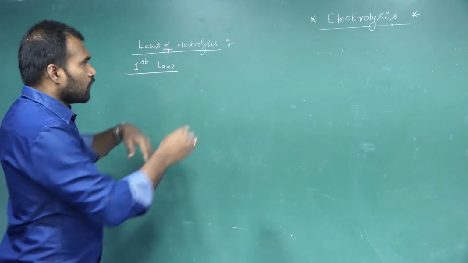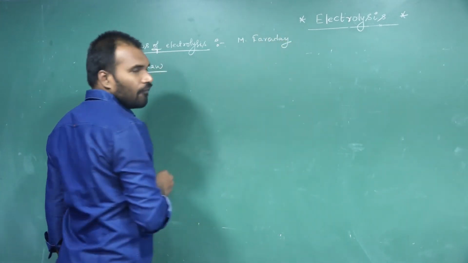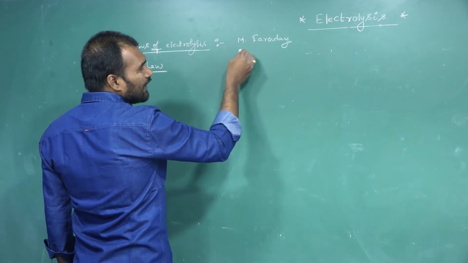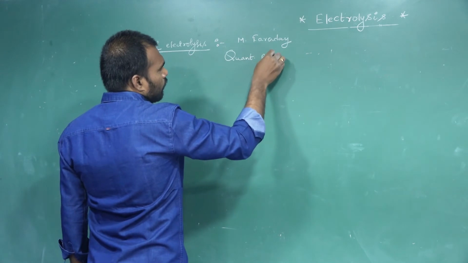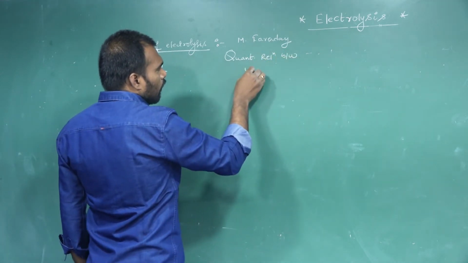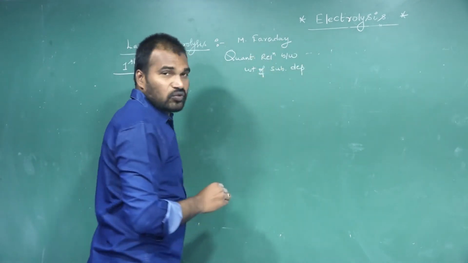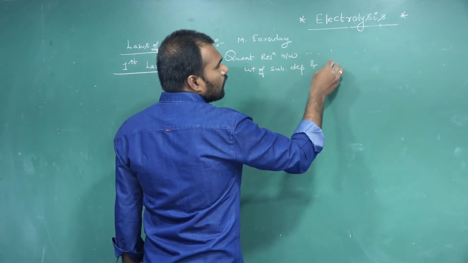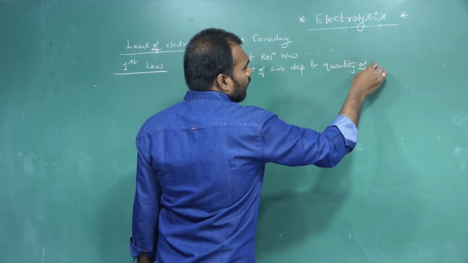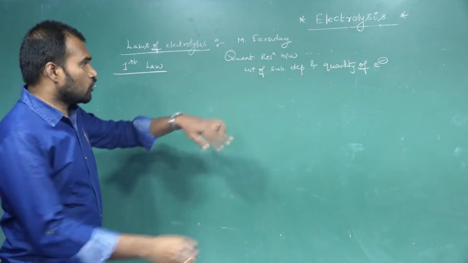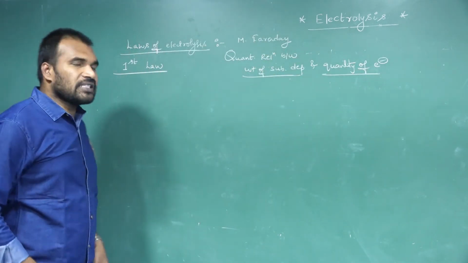See, laws of electrolysis proposed by Michael Faraday, and he gave the quantitative relationship between the weight of substance deposited and quantity of electricity supplied. Okay, between these 2 variables, he gave the quantitative relationship. Let us see Faraday's first law.